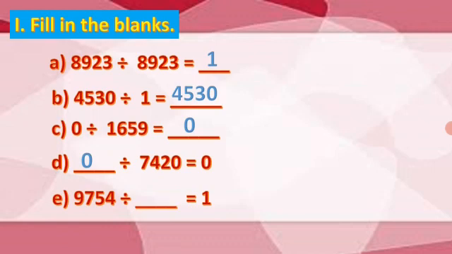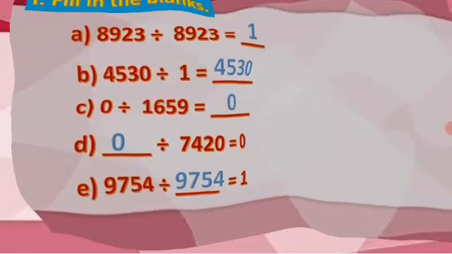Next one, 9754 divided by dash is equal to 1. The answer is the number itself. Yes. So 9754.